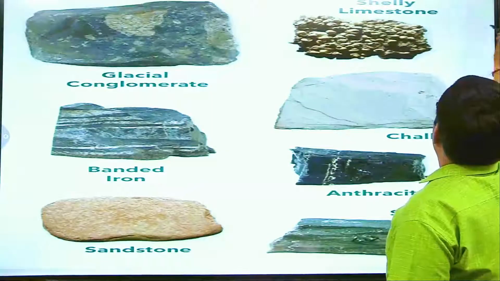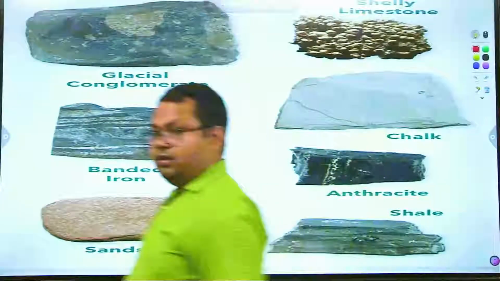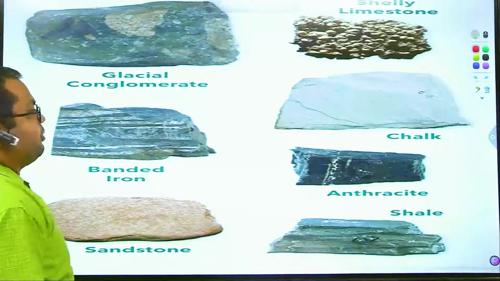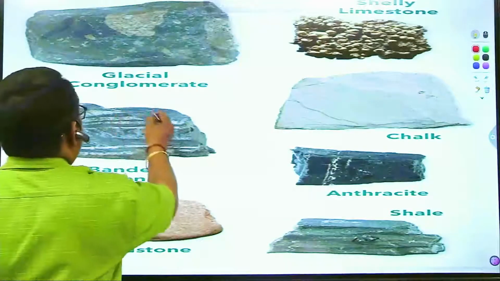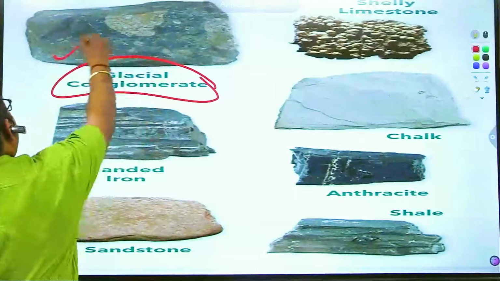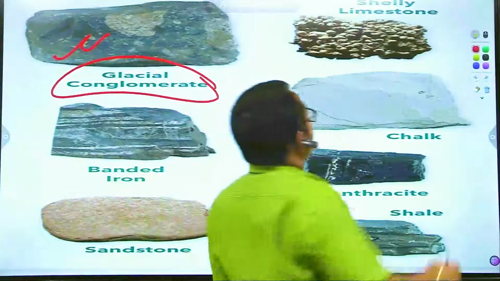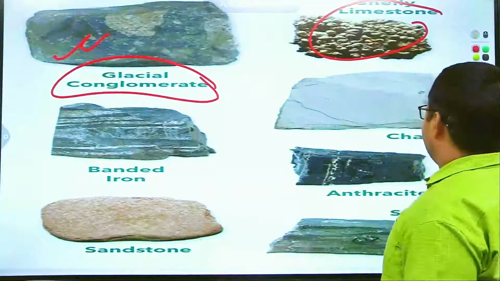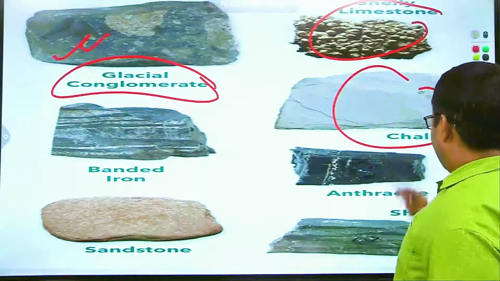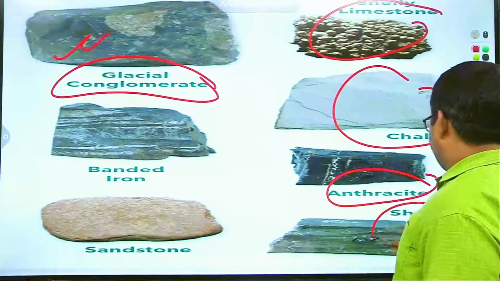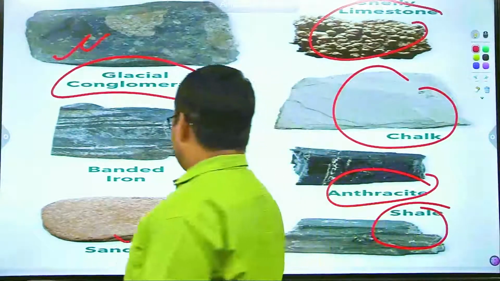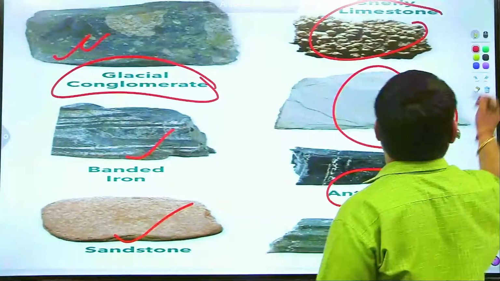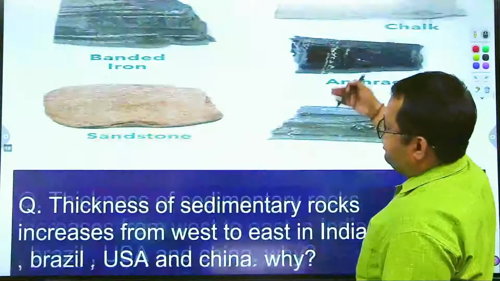Here we can see actually the rocks of sedimentary formation, glacial conglomerates. This is what? Glacial conglomerate. Then shelly limestone. This is the chalk, anthracite and shale, sandstone, banded iron. These are the examples of sedimentary rocks, common and popular examples of sedimentary rocks.